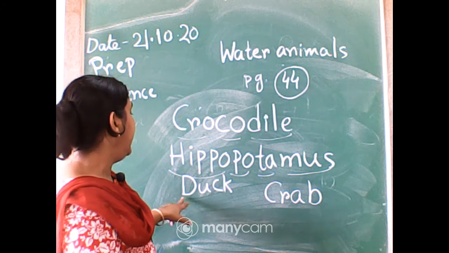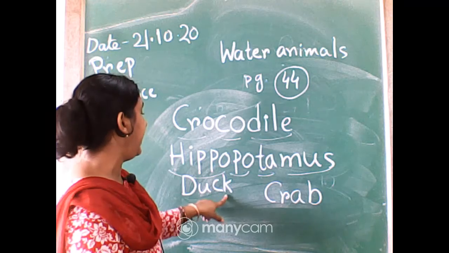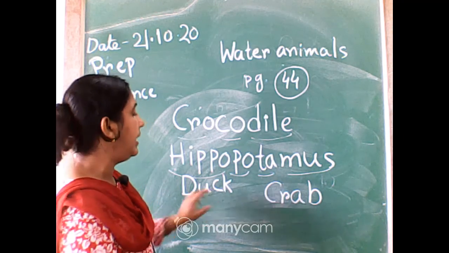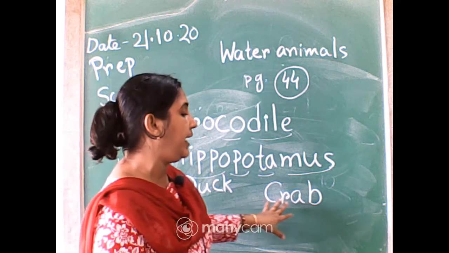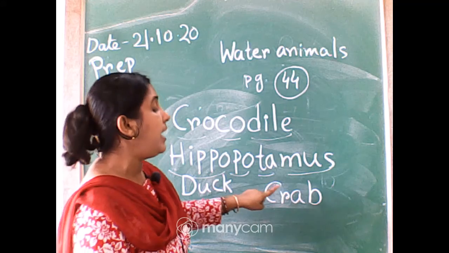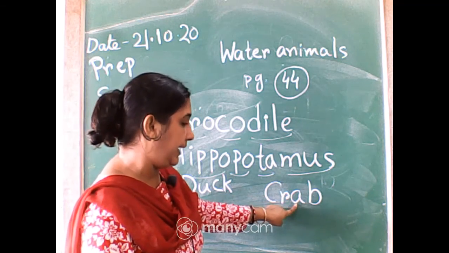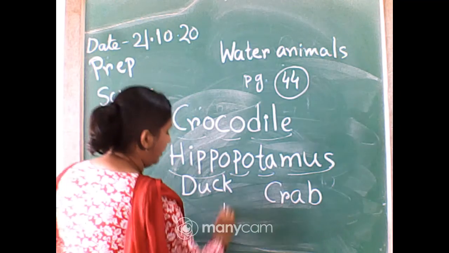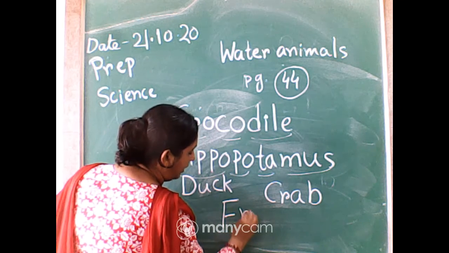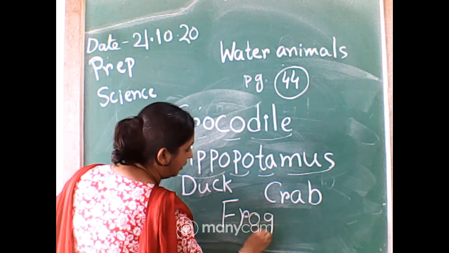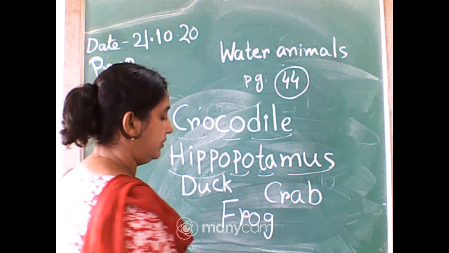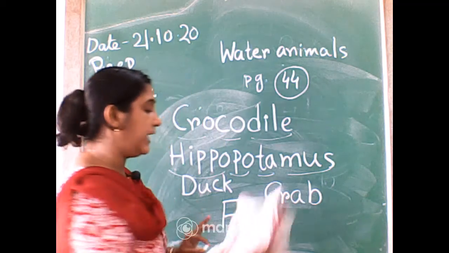Thereafter duck: D, U, C, K. Crab: C, R, A, B. Then frog: F, R, O, G. Frog. It was today's spelling work.